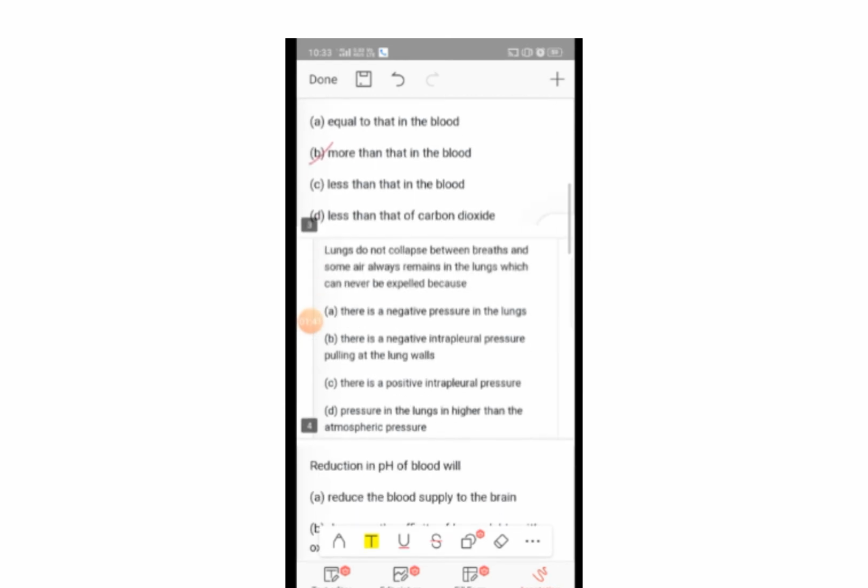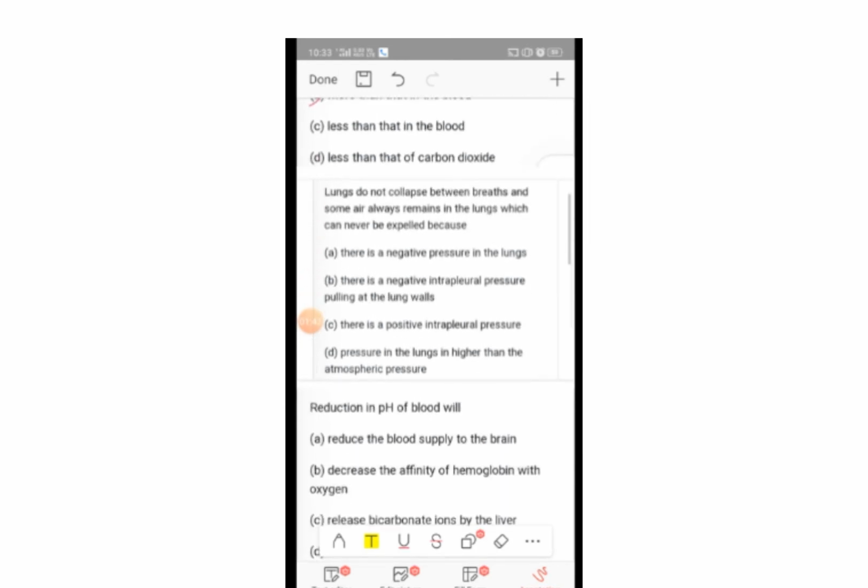Lungs do not collapse between breaths, and some air always remains in the lungs, which can never be expelled because there is a negative pressure in the lungs. There is a negative intrapleural pressure pulling at the lung wall. There is a positive intrapleural pressure. Pressure in the lungs is higher than the atmospheric pressure. B is the answer.